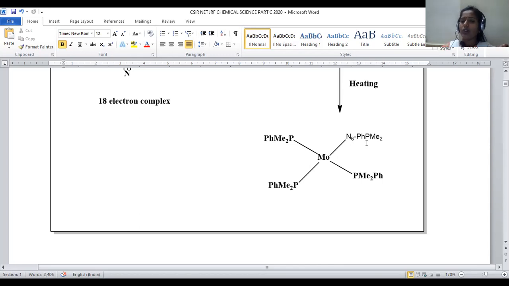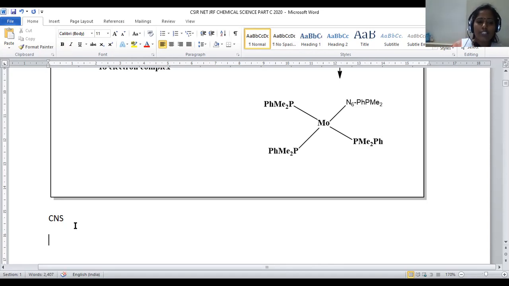This is only observed when ambidentate ligands are present. What is meant by an ambidentate ligand? Any ligand which has more than one electron releasing group can be assigned as ambidentate. The simplest example: when we take the SCN ligand, there is a possibility of donation of electrons by sulfur, and there is a possibility of donation by nitrogen even.